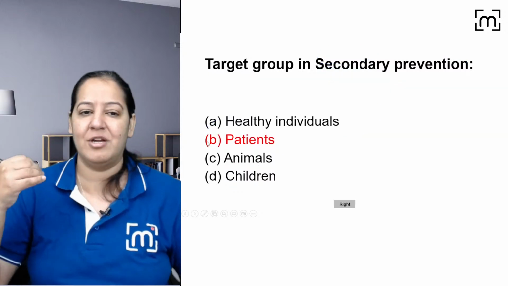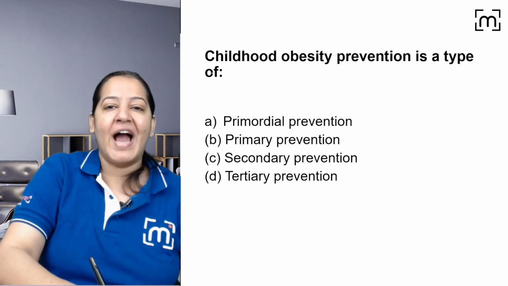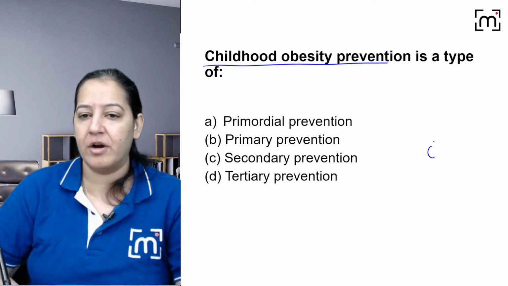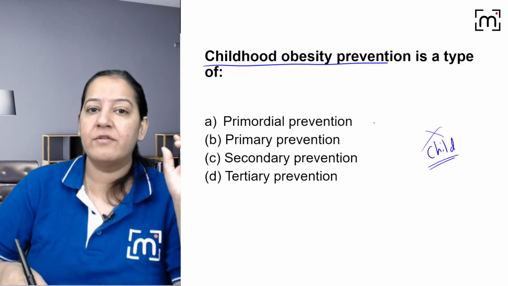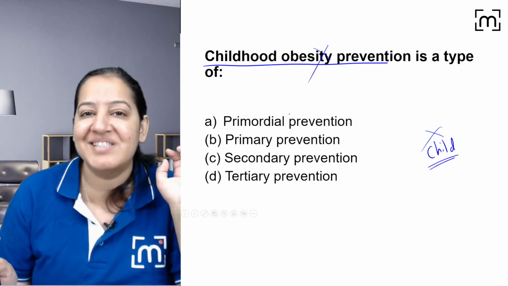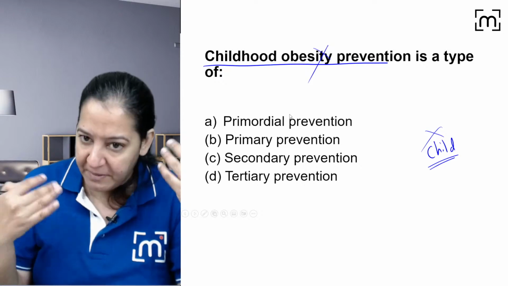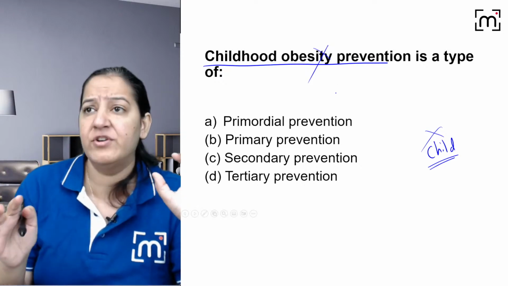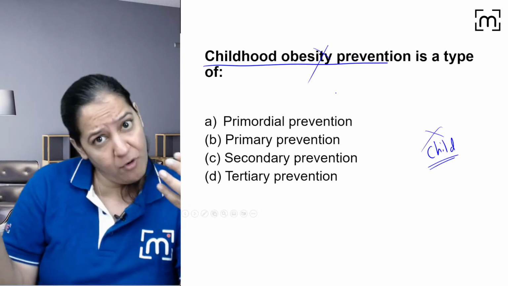It's early diagnosis and treatment. It's for patients, not for healthy. Right? Okay. Childhood obesity prevention is a type of what? We all have children, or you will have children in future. We should not let our child become obese. We should provide a balanced diet to the child so that they don't have obesity. Obesity is a disease. It is not a sign of richness. We prevent the child from obesity from childhood only. We should provide less cholesterol, less oil. We should ask the child to be physically active always.